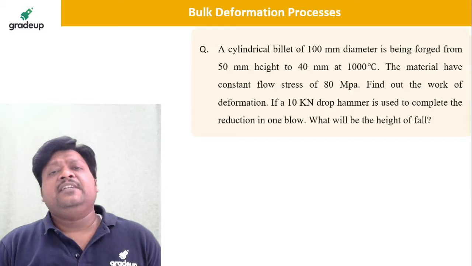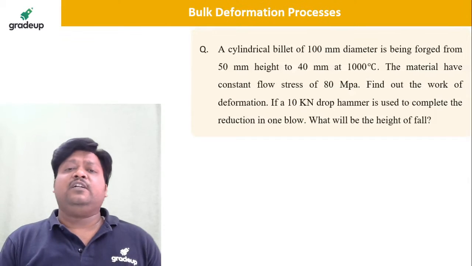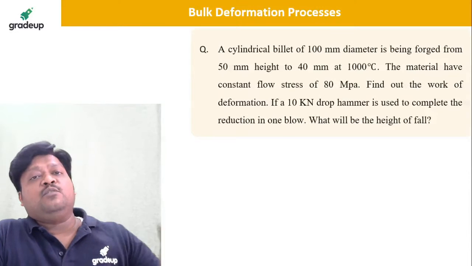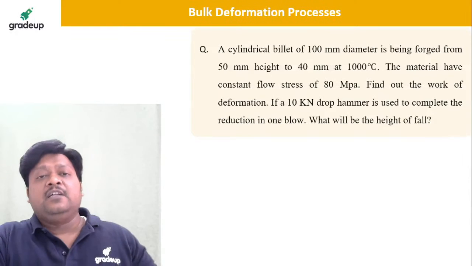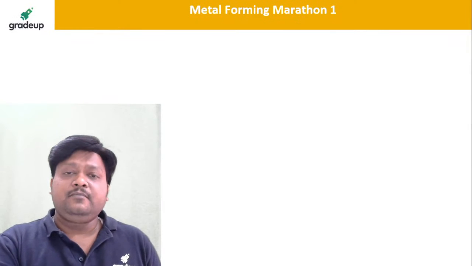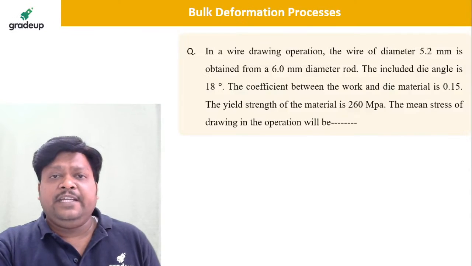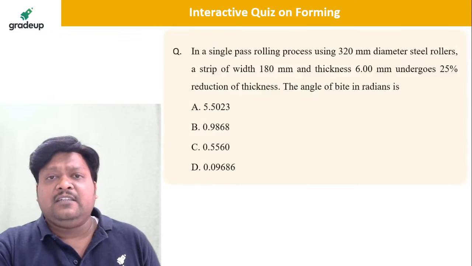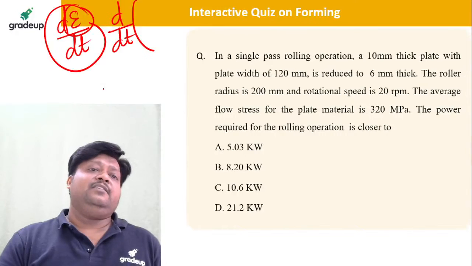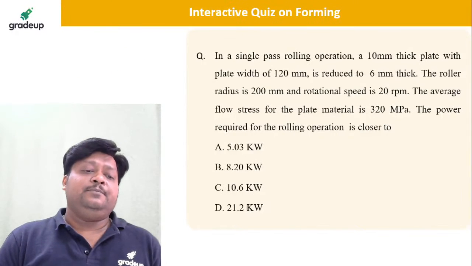All the processes we are trying to cover through numericals, understanding some background and basic formulas, and we will go ahead. Today at least I have to start the rolling process. The first question you will see here is on rolling.